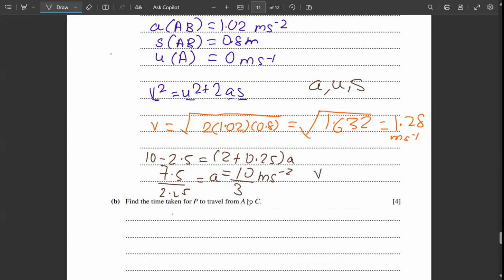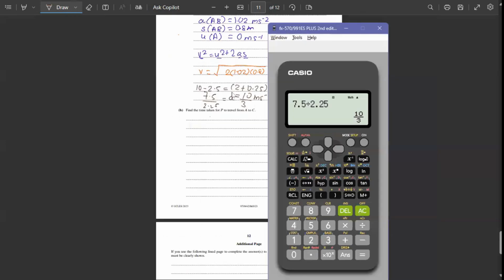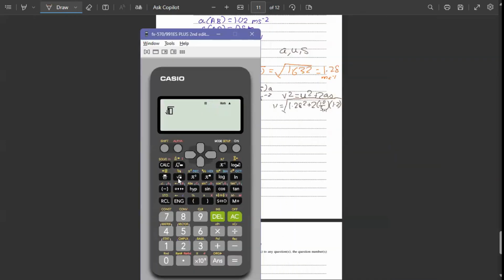So we can again use v square equals u square plus 2as to find out the velocity at C. So v is root of 1.28 square plus 2 into 10 upon 3 into 1.2, since the acceleration is 10 upon 3 and S is 1.2.